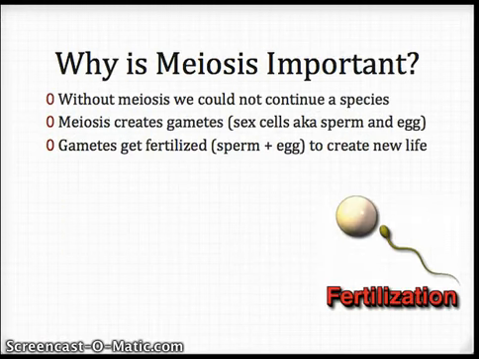Okay, so you've got a new bullet point in your notes that says, why is meiosis important? Number one, meiosis is important because without it, our species would die. The second reason is that meiosis creates gametes. Now, another word for gamete is sex cells. There are two possible options for your sex cells, and we'll talk about those here in just a second. But basically, without those gametes, we would not be able to continue life. So two reasons it's important: without it, the species would die, and it creates gametes.